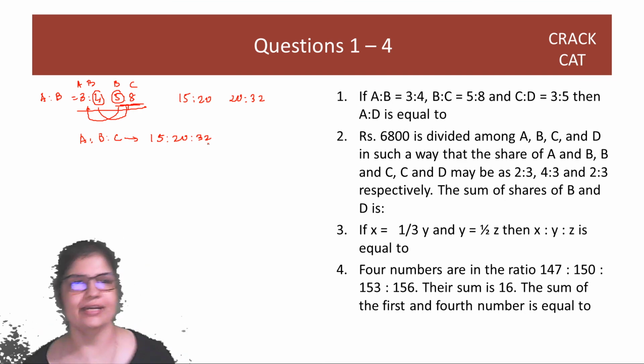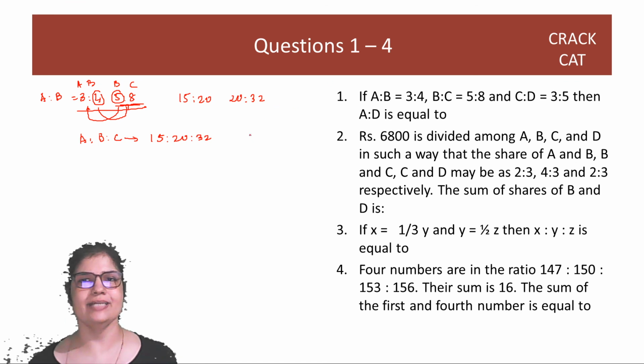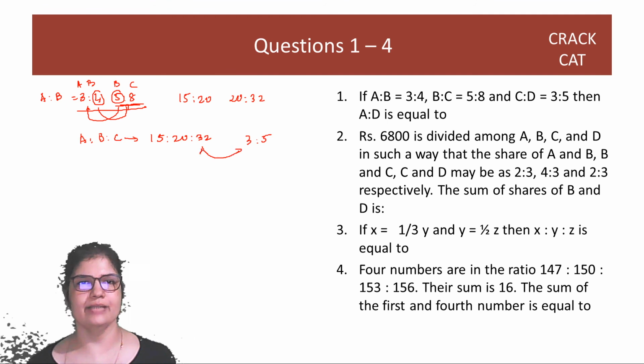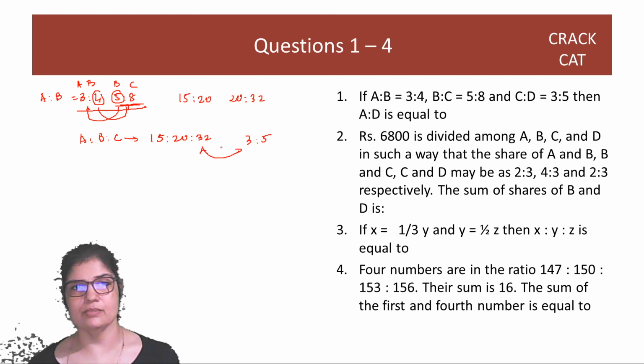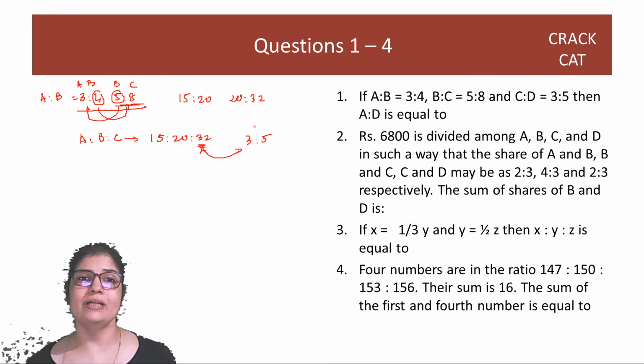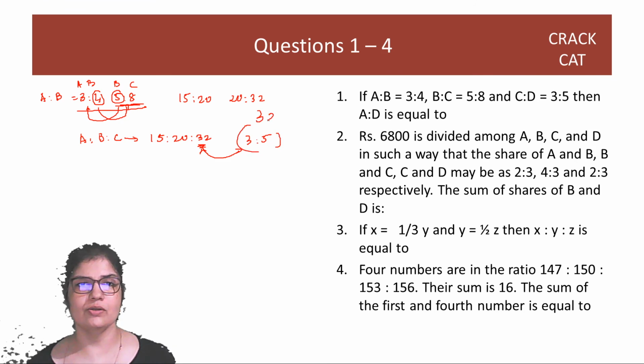Okay? Great. तो हमने ABC कर दिया. Now C and D is in the ratio 3 is to 5. अभी इसको तो we can't get it together. यहाँ पे 3 already होता तो we would have done it. But यहाँ पे 3 नहीं है. So multiply this with 3. Multiply this whole thing with 3. And then just get everything together and you'll get A, B, C, D.